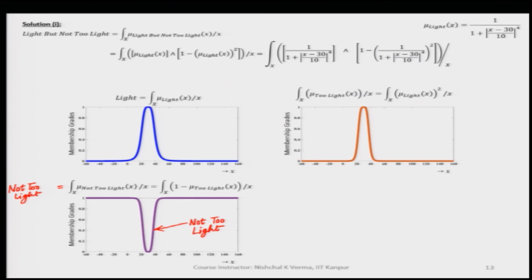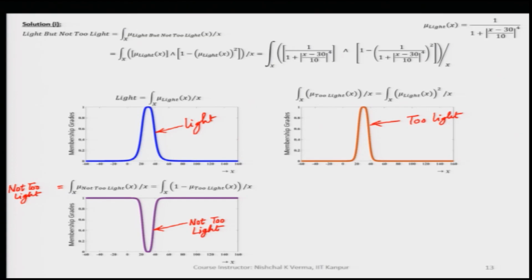Now, we are interested in light but not too light. So, first we have here the fuzzy set for light, then the fuzzy set for too light, and then the fuzzy set for not too light. Now, we have to find a composite fuzzy set. We have here a connective, but, and but is equivalent to and.